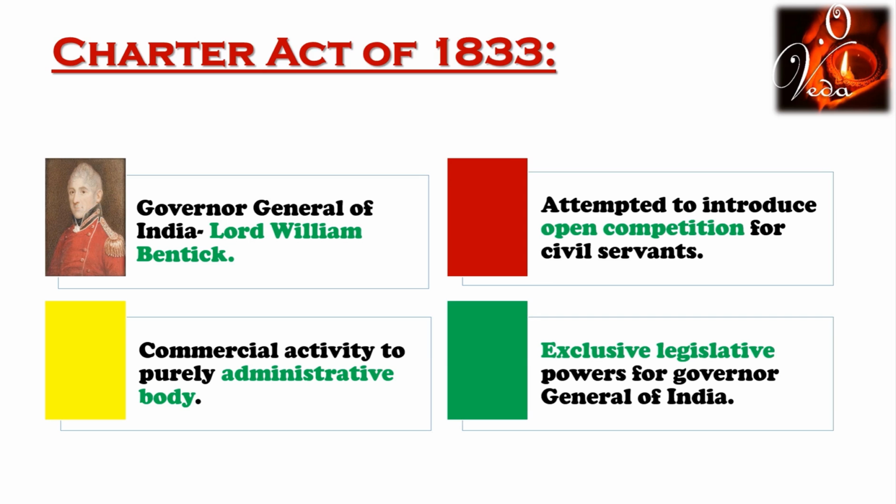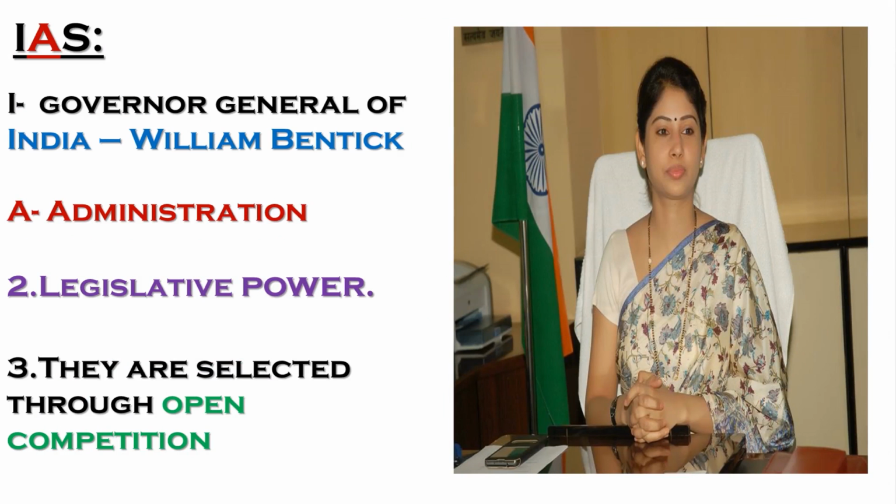So in order to keep in mind the features of this act, you just remember this IAS officer's picture. She is an IAS officer, right? The first letter I represents India, that is Governor General of Bengal became Governor General of India. Who was that? William Bentinck. The second letter A represents administration. We know now the East India Company became a purely administrative body. And the third thing we have to keep in mind is that the Governor General of India got exclusive legislative powers.